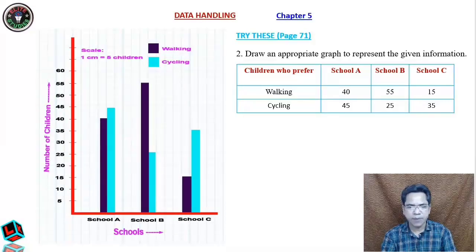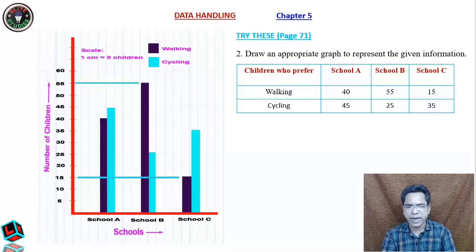Now see the double bar graph. The brown one shows walking and the blue one shows cycling. In school A, walking is 40, isn't it? And in school B, walking is 55. If you draw a line from here, you see it is 55. And in school C, it is only 15. Clear, students?